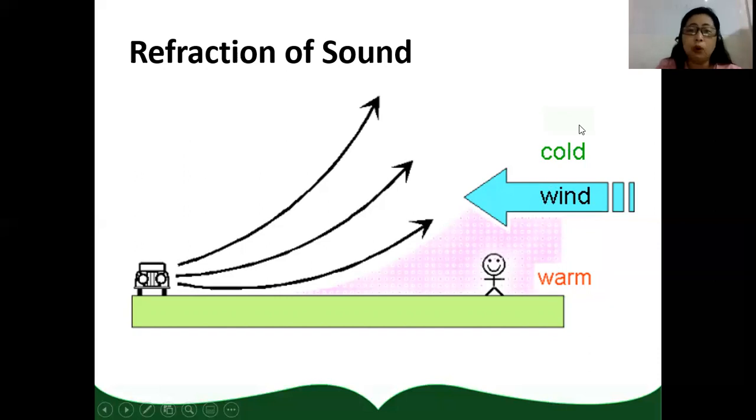Cold air has lower temperature, so the speed of sound will be slower. So because of this, the sound waves bend away from the warm region. Take note, as the sound bends, it bends away from the warm region. Since the speed of sound increases in the warm region, sound waves travel faster. That's why they bend away from the warm region.